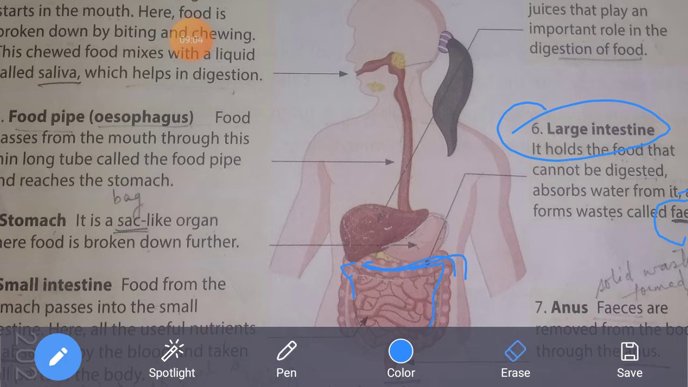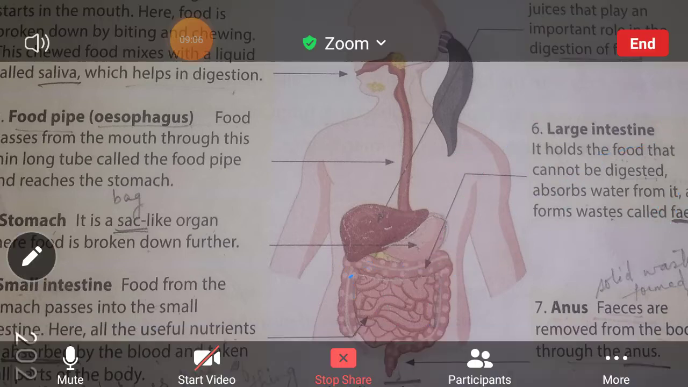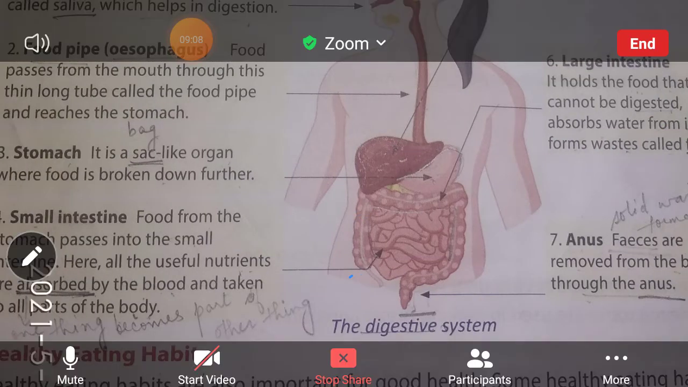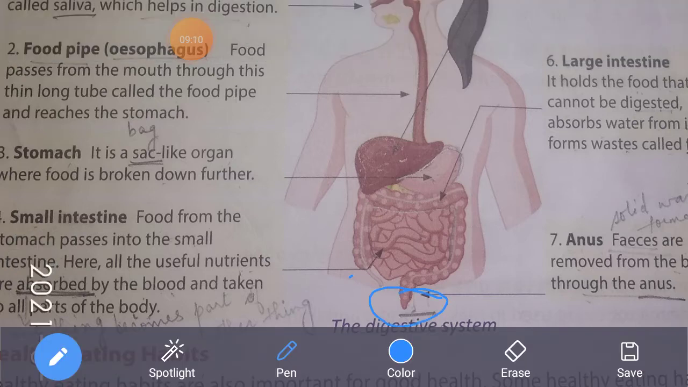And the last organ is the anus. This is the anus. Feces are removed from the body through the anus. Now the waste that is produced is removed from the body through this organ, that is called the anus. This is our digestive system.